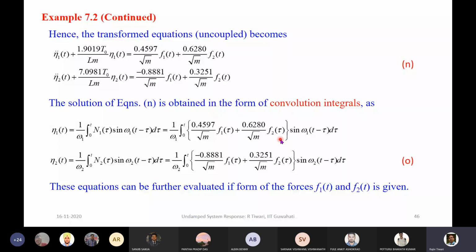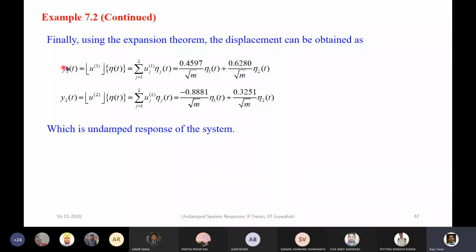So when we have transformed the system into single degree of freedom systems, contributions of all the forces may come in a single natural coordinate. Similarly here also. So now we need to transform these natural coordinates back to our actual coordinates.